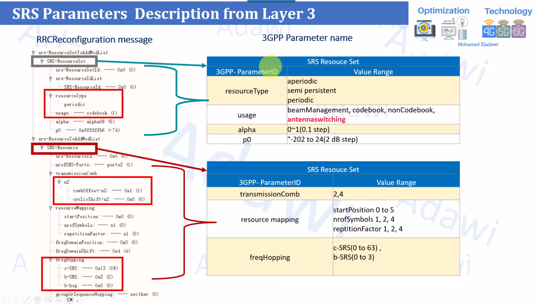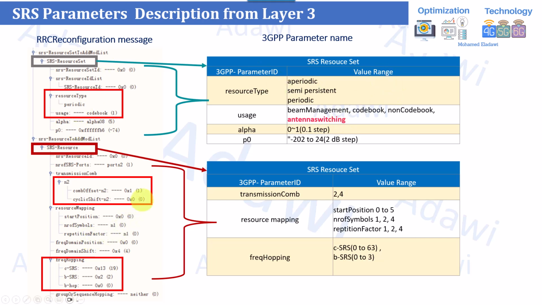But in general, to summarize, if you would like to check whether the gNB is going to use codebook or non-codebook, where non-codebook means the SRS, which means channel reciprocity, you need to check the SRS resource set usage. If the usage is set as antenna switching, this means the gNB is now using the SRS to estimate the precoding matrix for the downlink traffic beamforming.